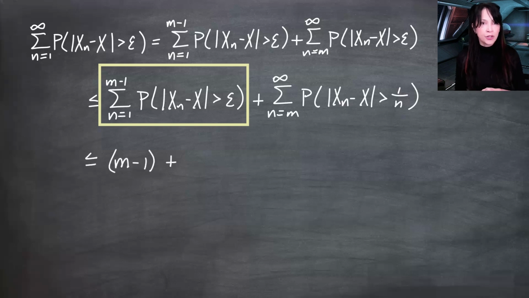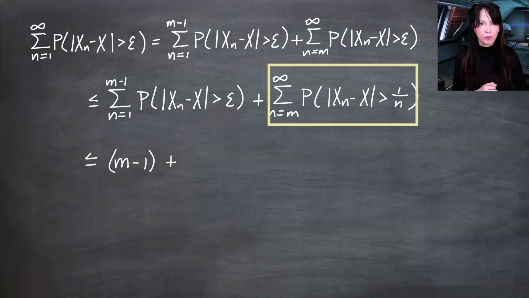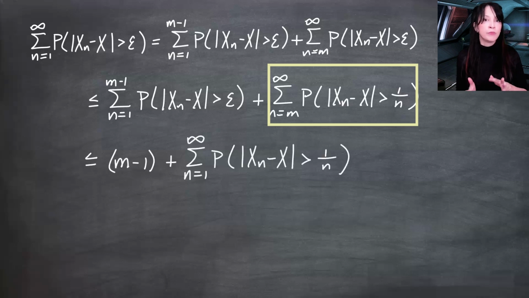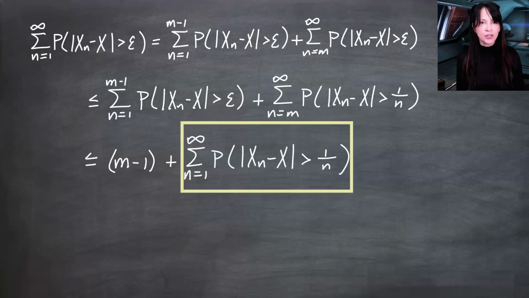So this line is less than or equal to m minus 1 plus, and now I'm going to bound this term over here. This is a sum of probabilities, which are not negative. They could be 0, but they're numbers between 0 and 1 inclusive. And if I'm summing up over n going from m to infinity, and throw in more terms, the original, as n goes from 1 to infinity, I will only get a larger number, or maybe the same if all those probabilities are zero, but I'm not including anything negative, so it's not going to get smaller. So this is less than or equal to this when I look at the full sum from 1 to infinity.